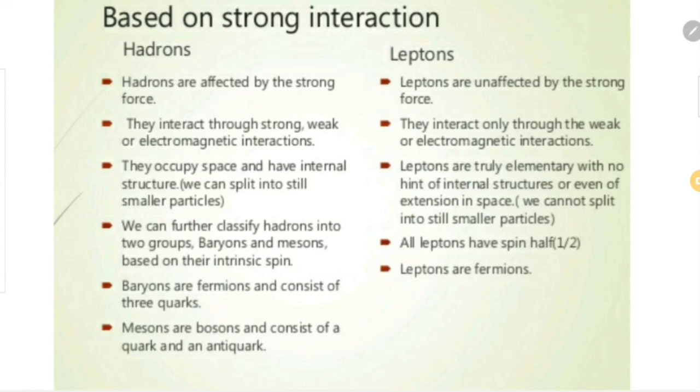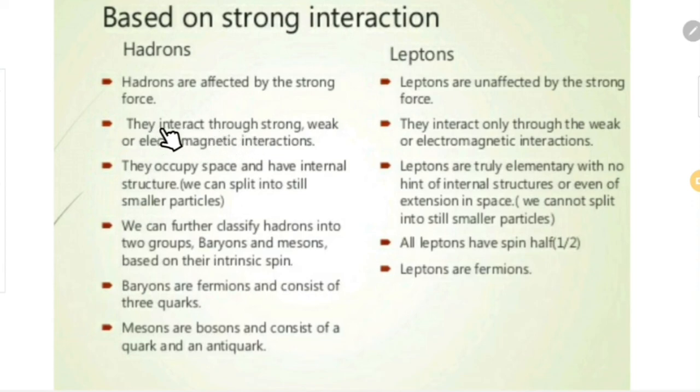We have already discussed that hadrons are the particles always affected by strong force, and leptons are the particles unaffected by strong force. Next, hadrons can interact through strong, weak or electromagnetic interaction, while leptons can interact only through weak or electromagnetic interaction. Of course, gravitational interaction is common to all particles, so I am not mentioning it here. Gravitational interaction is applicable to all particles, so we need not mention it specially.